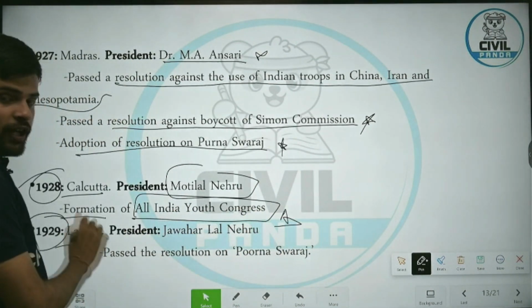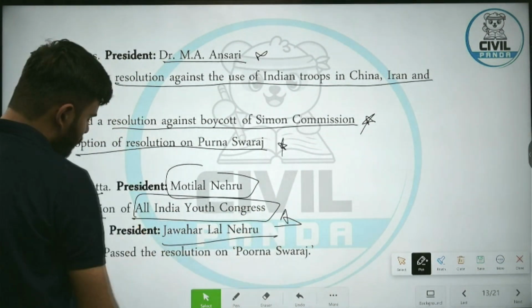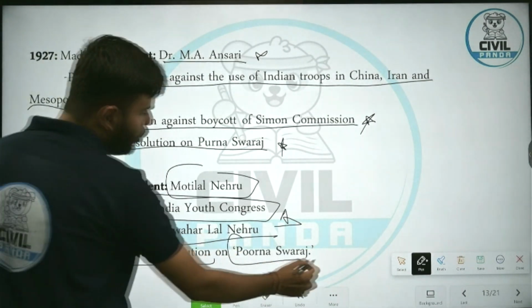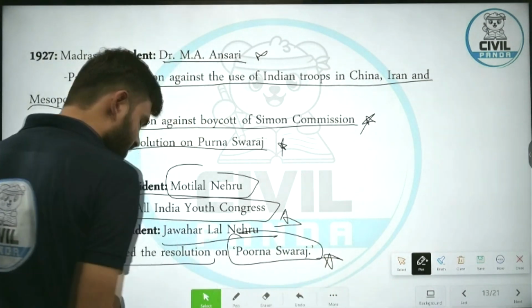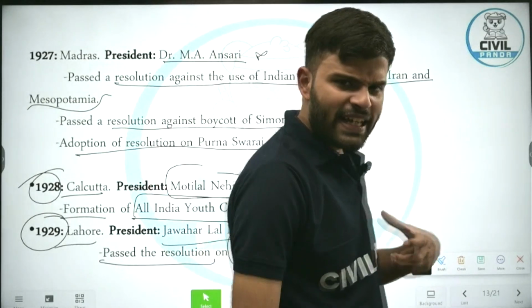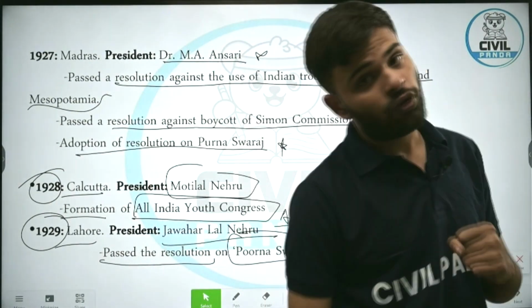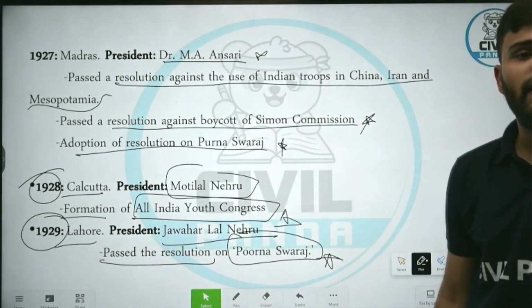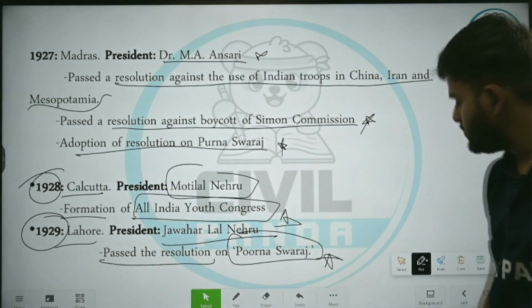1929 Lahore, presided by Jawaharlal Nehru, passed the resolution on Purna Swaraj. Finally, in Lahore session 1929, Congress reiterated again and more firmly this time that yes, the goal of Indian National Congress is Purna Swaraj.